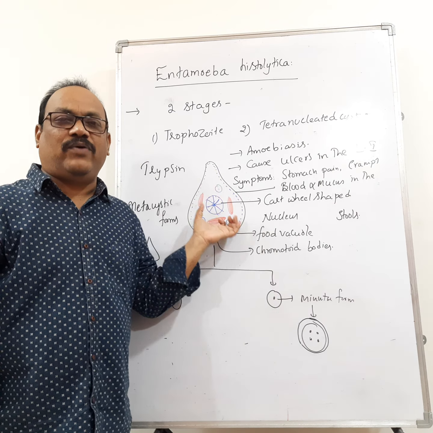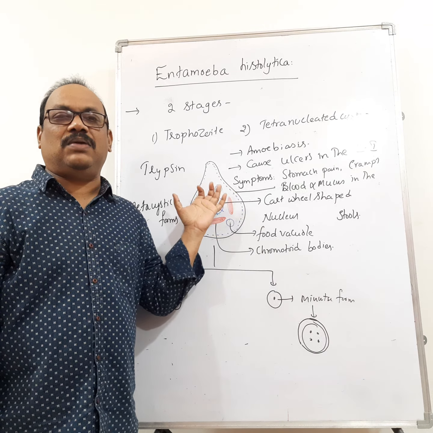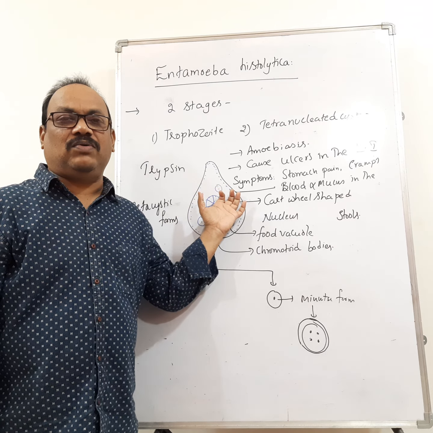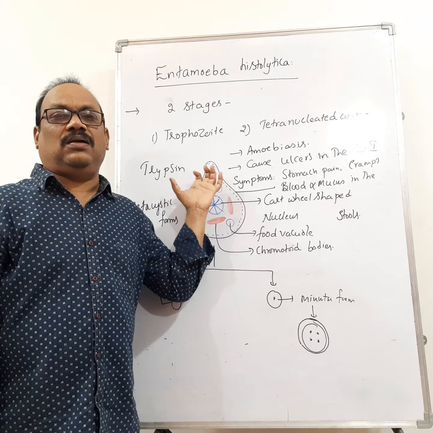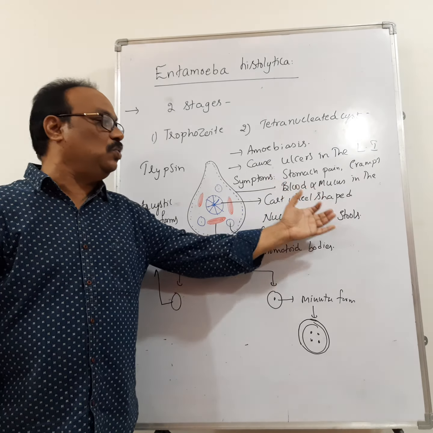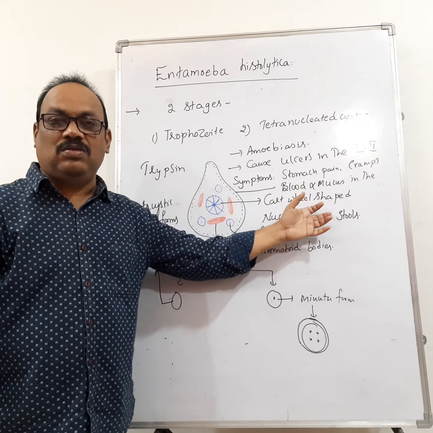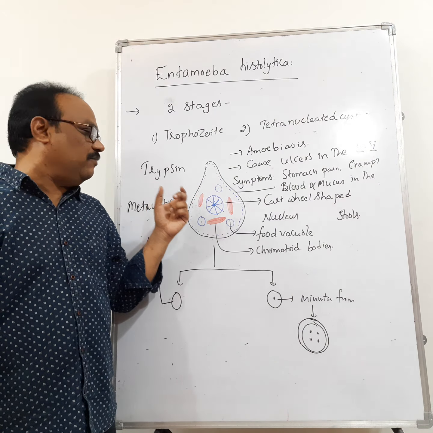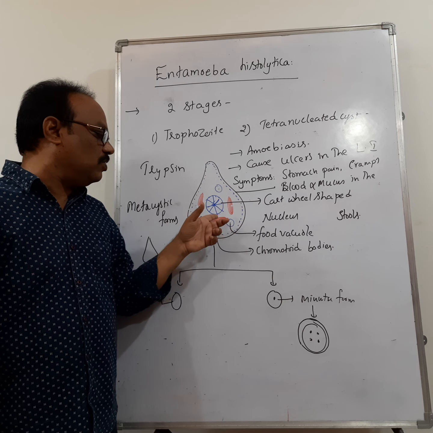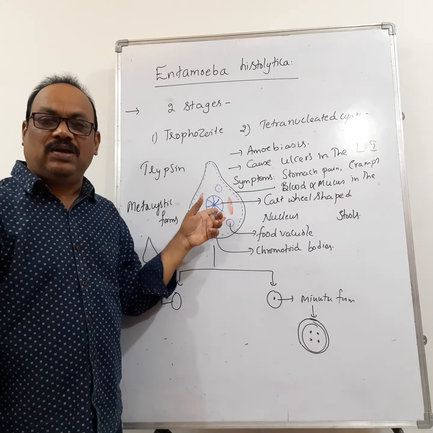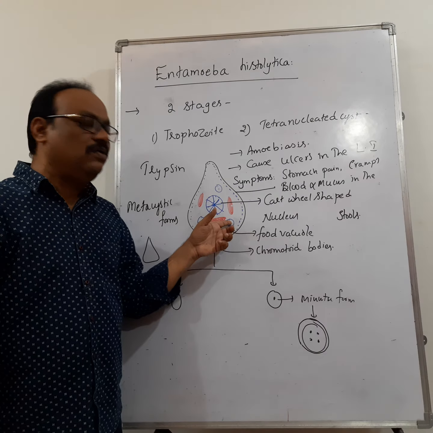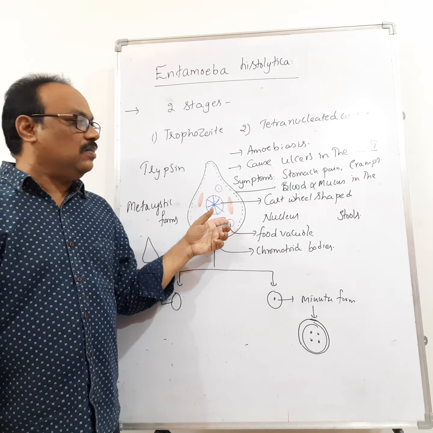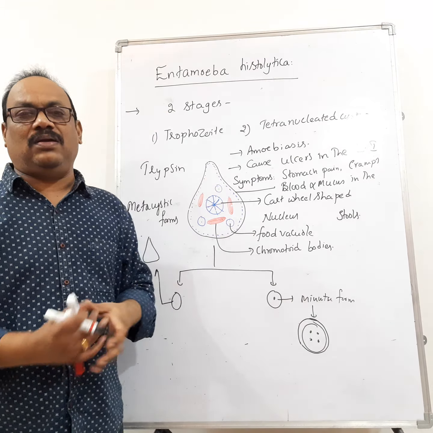Then how can you identify that a person is suffering from amoebiasis? We can identify it by examining the stools. In the stools, we can see the presence of trophozoite stages. How do you identify the trophozoite? By the presence of chromatoid bodies, a cartwheel-shaped nucleus, and an RBC-loaded food vacuole. Then how do you treat? What is the treatment given?